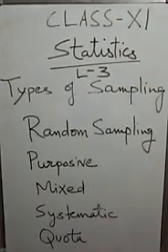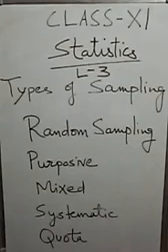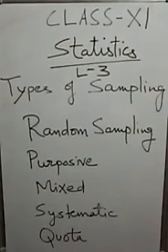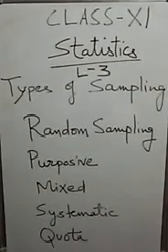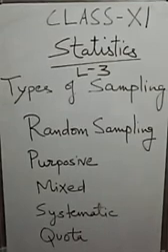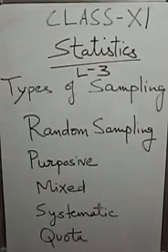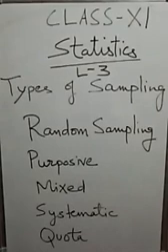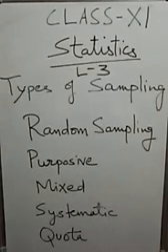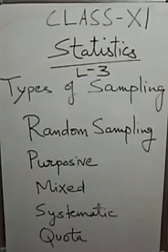Then comes systematic sampling. According to this method, units of the population are numerically, geographically or alphabetically arranged. Every nth item of the numbered items is selected as a sample item.